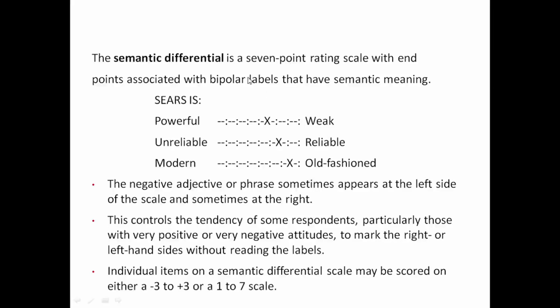So the semantic differential is a 7-point rating scale with the endpoints associated with bipolar labels of semantic meaning: powerful to weak, unreliable to reliable, and modern to old-fashioned. Negative adjectives or phrases sometimes appear at the left side of the scale and sometimes at the right. This controls the tendency of some respondents, particularly those with very positive or very negative attitudes. Individual items on a semantic differential scale may be scored on a -3 to +3 or 1 to 7 scale.